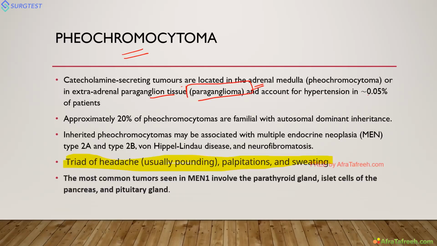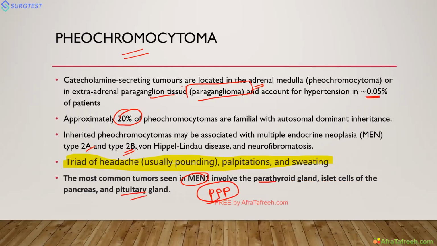It is a rare cause of hypertension. We say it accounts for hypertension in only 0.05%. Some patients will have the familial form, which we already discussed. So the patient can have MEN2A and MEN2B, not MEN1, because we remember MEN1 by the mnemonic triple P: parathyroid, pancreas, and pituitary. Here there is no pheochromocytoma.